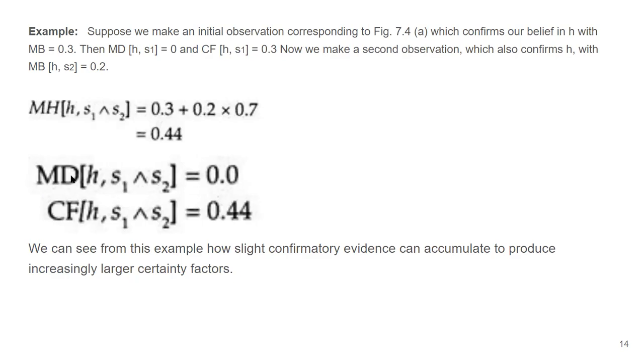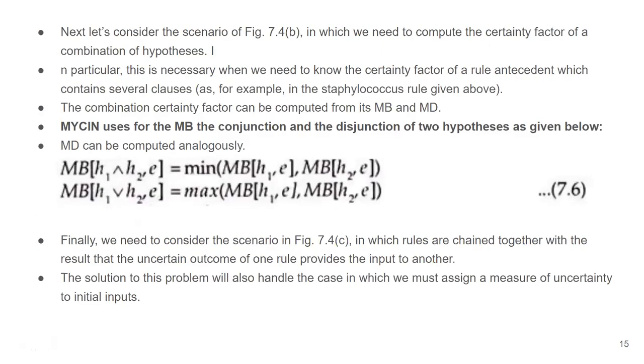Simple. Now measure of disbelief is 0. Then what is going to be certainty factor? Belief minus disbelief. So 0.44 minus 0.0. So it is 0.44. Simple. So this is how we can calculate certainty factor.